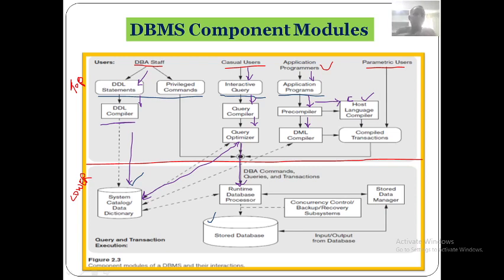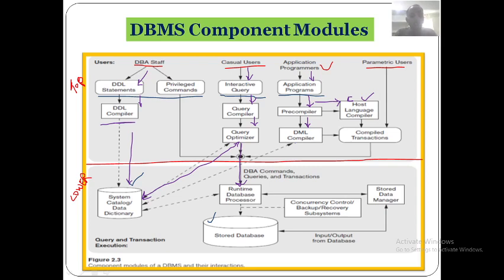These DML statements are compiled in a DML compiler into object code for the database access. These things will be used for the database storage purpose.